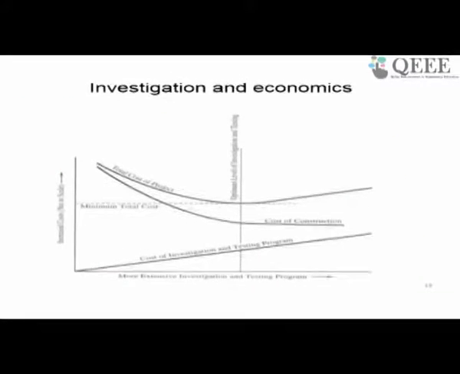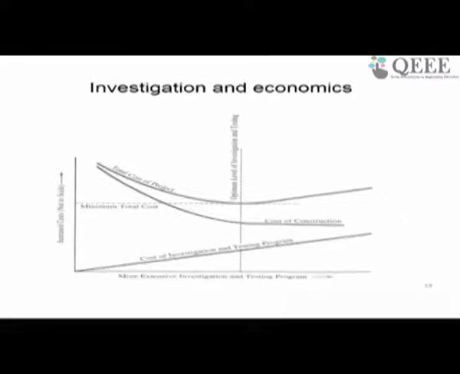Coming to investigation and economics, obviously a rigorous investigation requires a lot of money. At the same time, it will save some money, because a proper investigation can optimize the design. There is a relationship which this figure shows.